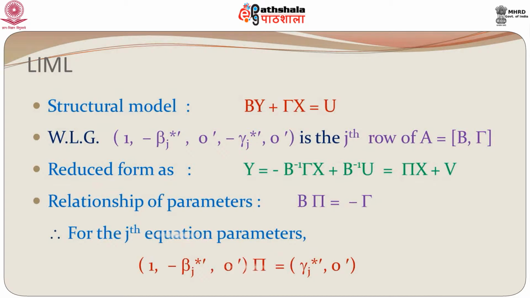Now, for the jth equation parameters, if we use the relationship between the reduced form and the structural form, we get, after some simplification, (1, minus beta j star prime, 0 prime) into pi is equal to gamma j star into 0 prime. So, we can write the jth equation parameters in terms of the relationship between the structural and reduced form parameters.